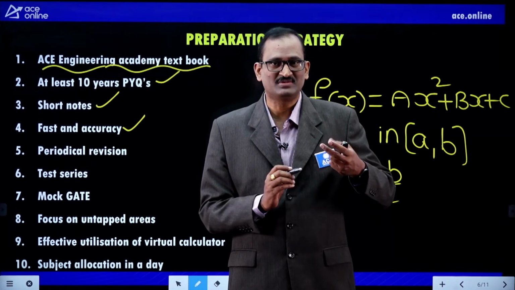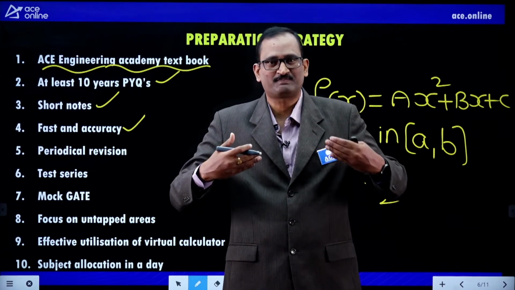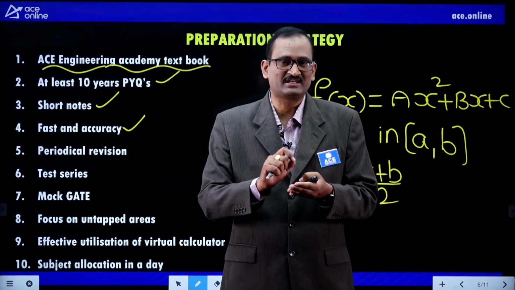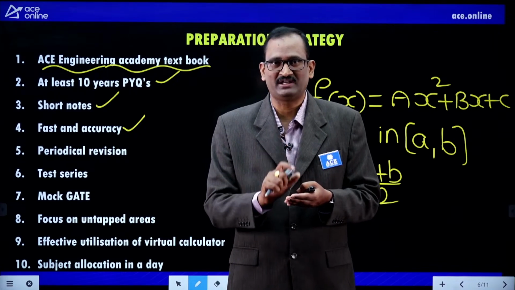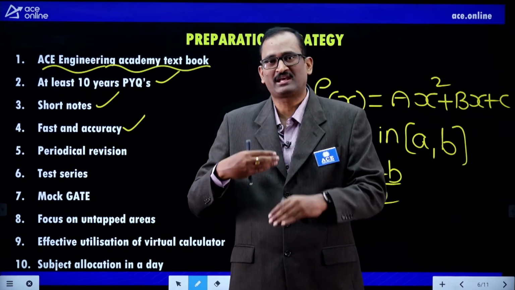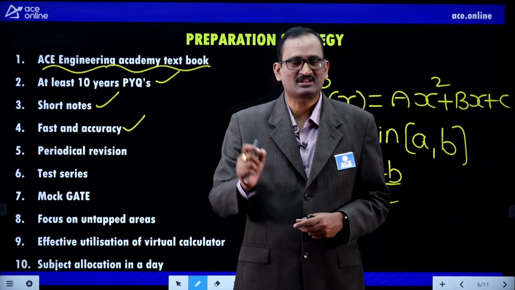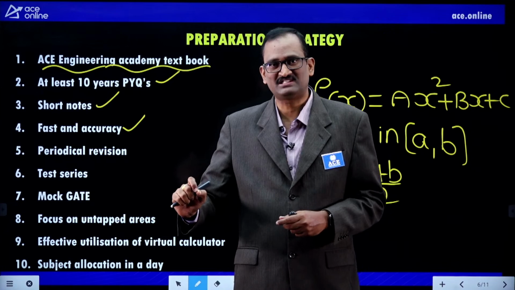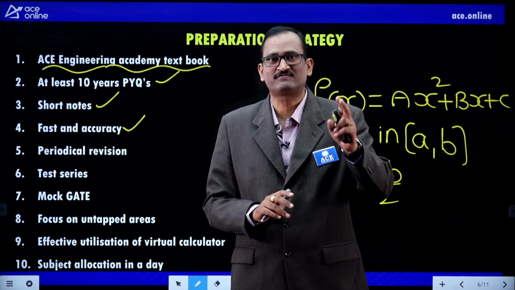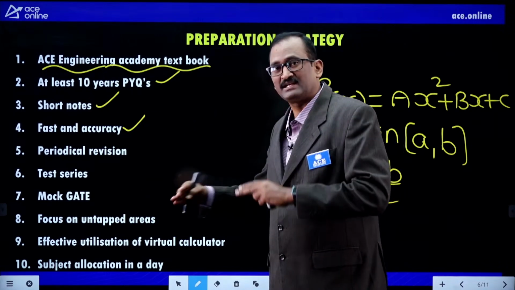So committing mistakes we can overcome by a lot of practice. If you have a lot of practice, writing online or offline exams, frequently practicing previous year GATE solutions, writing test series, automatically that confidence will be built up. Even when you do the calculations very fast, you will not commit any mistake. Because in the process of doing a problem very fast, generally everyone can commit a mistake. Committing mistakes is just because of lack of practice, so it should be improved by practicing the questions.